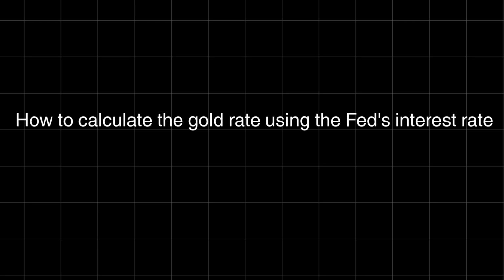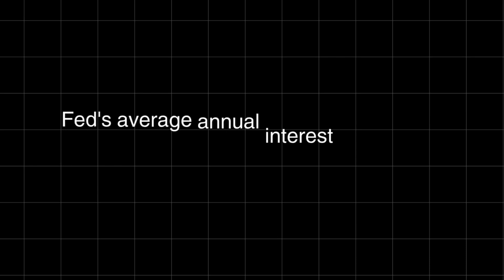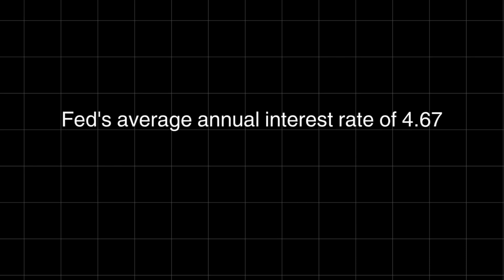Now the part we've all been waiting for. I'll demonstrate how to calculate the gold rate using the Fed's interest rate. Let's begin by identifying the relevant time frame. From 1933 to 2025, which is 92 years, plus one more year, brings us to a total of 93 years. From 1933 compared to the Fed's average annual interest rate of 4.67 per year, in calculating compound interest, the value of gold should have been $2,331 per ounce.